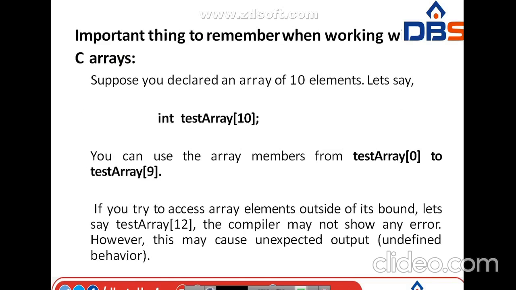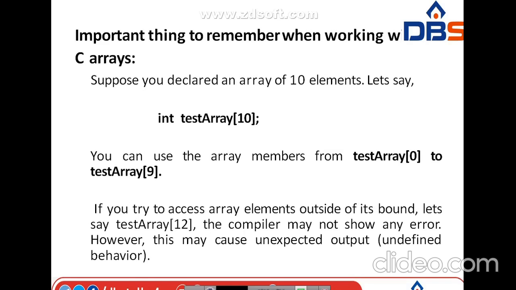Next, whenever we are working with arrays, we should know some points. Suppose you declare an array of 10 elements, for example int test of 10. Here test is the name of the array. You can use the array members from test of 0 to test of 9. Why? Because 10 means from 0 to 9 only. If you try to access array elements outside of its bounds, let us say test of 12, the compiler may not show any error. However, this may cause an unexpected output, undefined behavior.